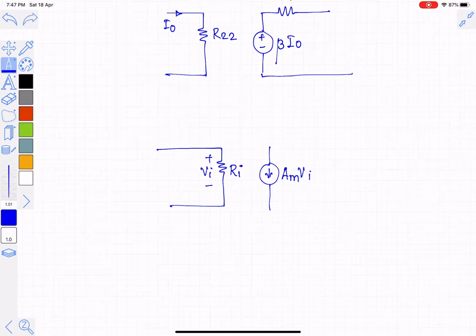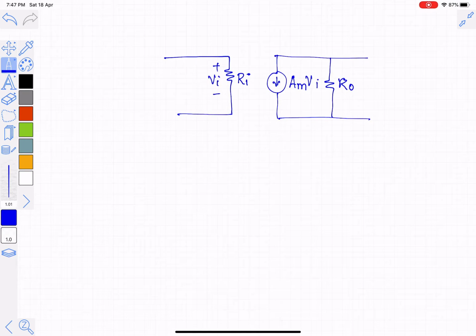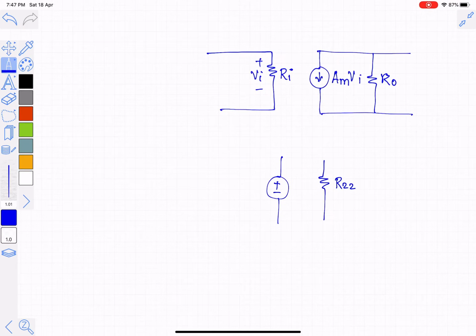Its output impedance Ro is in parallel because it is a current source. The feedback network has the input impedance of R22. Then there is a current controlled voltage source beta into Io. It has its own output impedance equal to R11.